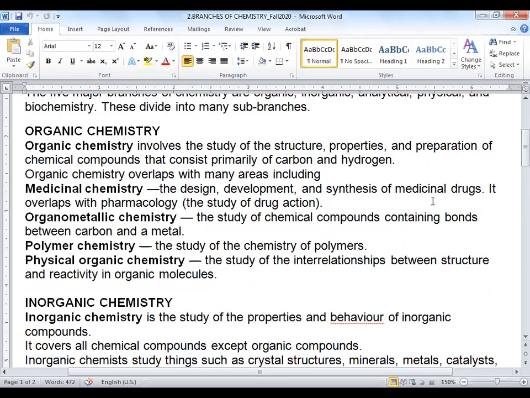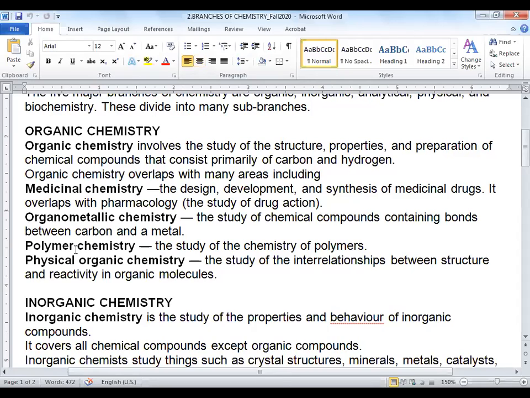So just remember only the words. No need to memorize the correct definition. I am not interested in this one. Just memorize what exactly is coming out from this sub branch of chemistry. So medicinal chemistry deals with the medicinal drugs, whether it is synthesis or their application.